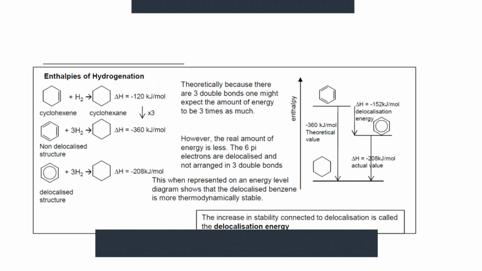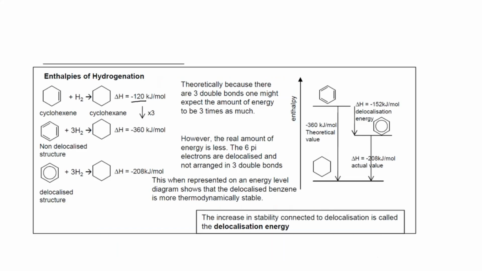This is the same thing as the enthalpy change of hydrogenation. I just discussed the enthalpy change when one hydrogen molecule is added to cyclohexene, and the energy is minus 120. If we have a benzene ring, according to Kekule the double bonds are stationary. But in reality, the double bonds in a benzene ring are not stationary. They are delocalized double bonds that continuously change position. So when hydrogen is added, according to the Kekule model it is minus 360, but in reality it's only minus 208.